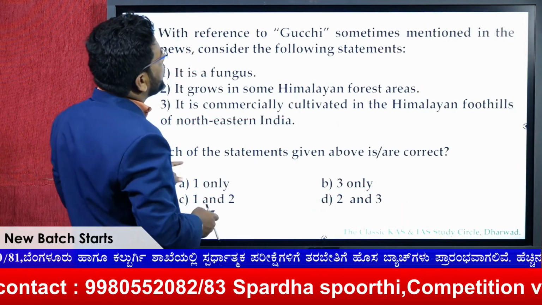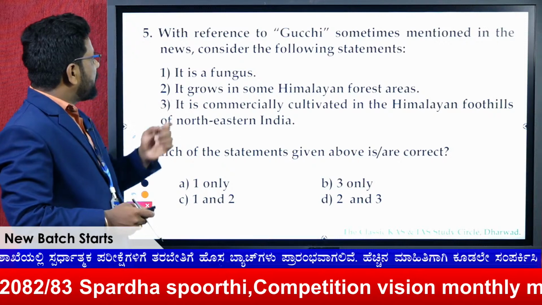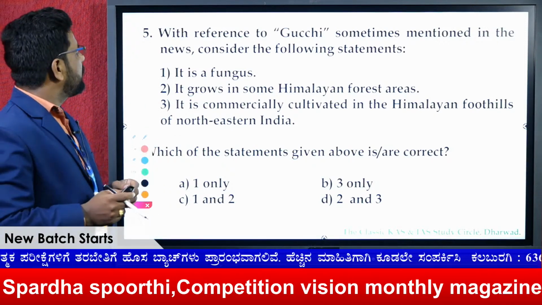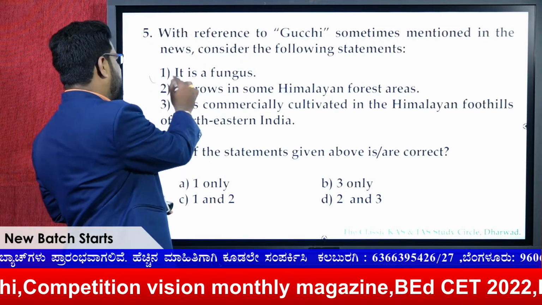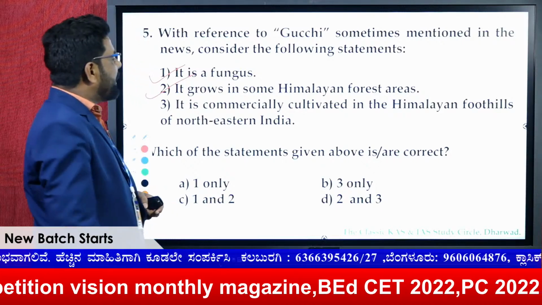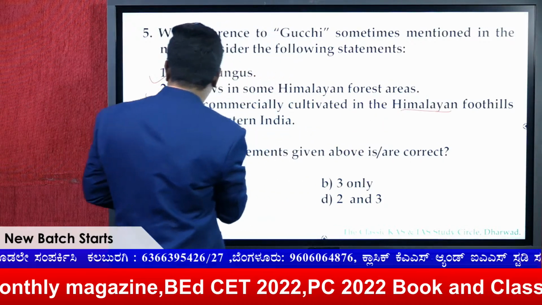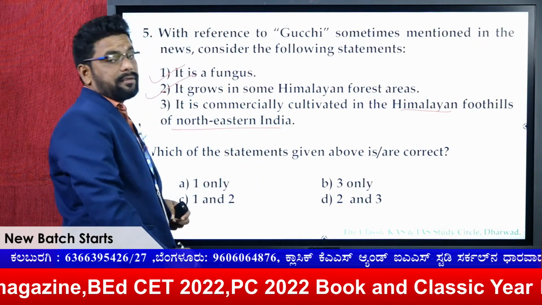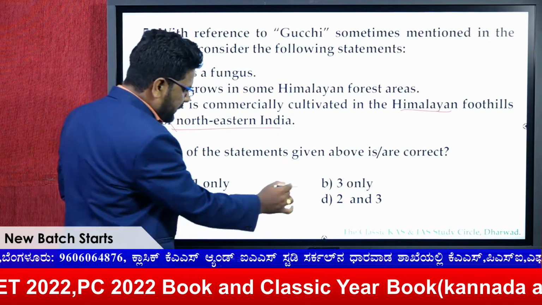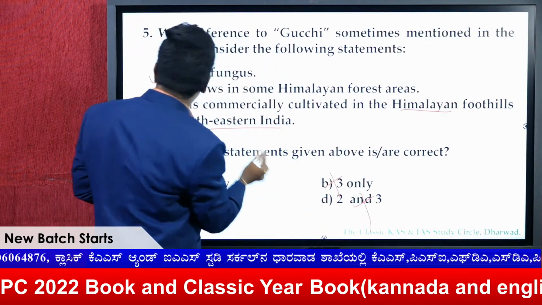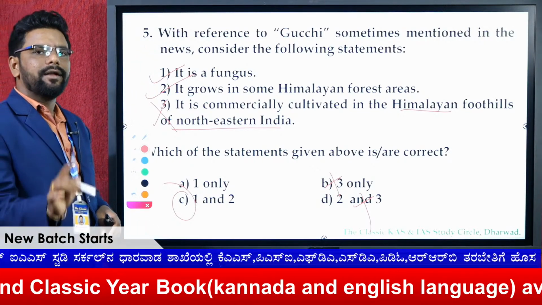And this is again related to the Gucci, sometimes mentioned. This is again a current affairs question. It is a fungus. Definitely the Gucci is a fungus, and it grows in some Himalayan forest areas. Definitely statement 1 is right and statement 2 is also right. It is commercially cultivated in the Kashmir or Himalayan foothills, definitely right, but not in northeastern India. This means this statement becomes wrong. The remaining 1 is right, 2 is right, and my answer for this question is 1 and 2.